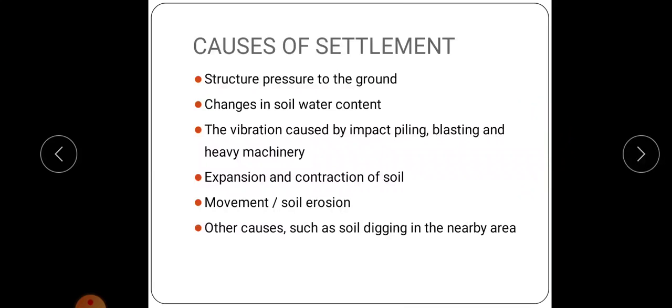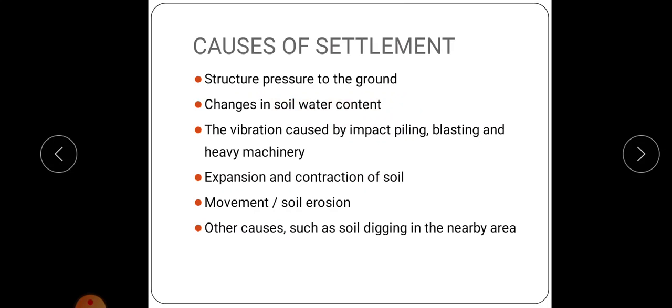Then, causes of settlement. What is the cause of this settlement? It may be the pressure of the structure on the ground, and the structure may be a building, some backfill soil, or a dam, etc. Another cause is change in soil water content, which leads to primary consolidation settlement. That is, if there is any change in soil water content, it will cause primary consolidation settlement.